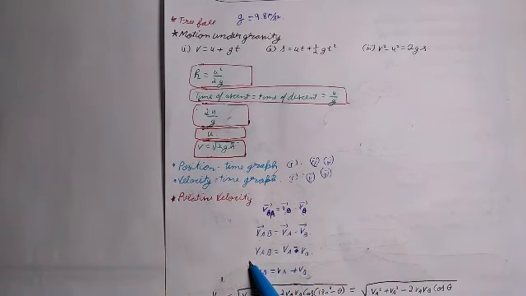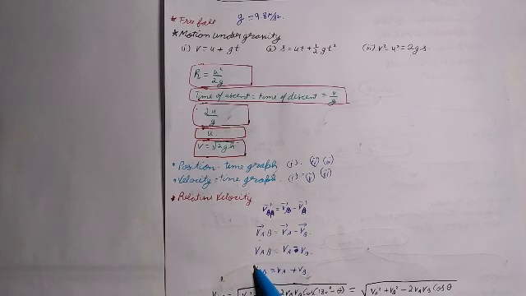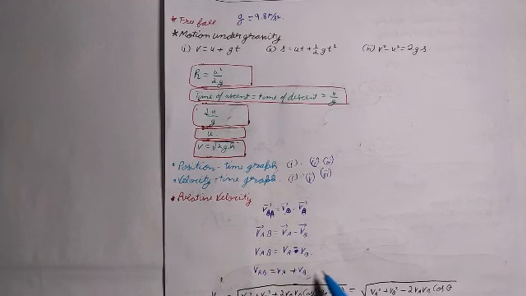Now when both the objects A and B move in the same direction, V_AB is equal to VA minus VB. When object B moves in the opposite direction, then V_AB is equal to VA plus VB.